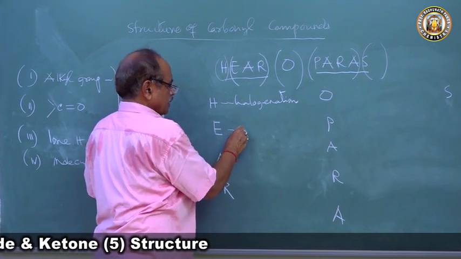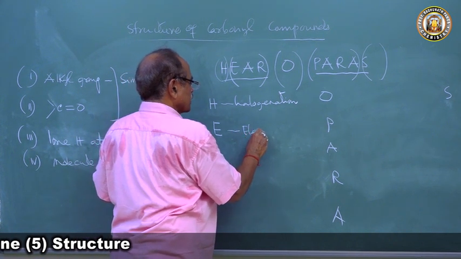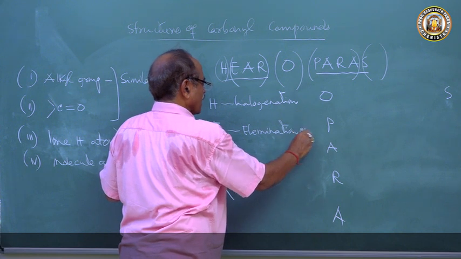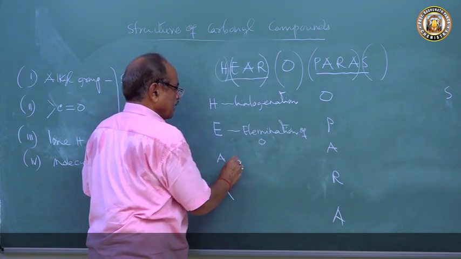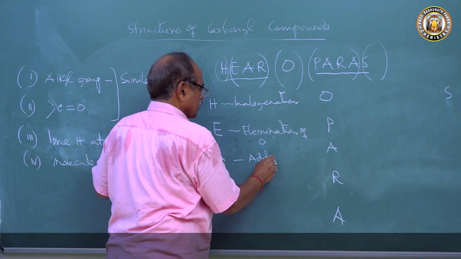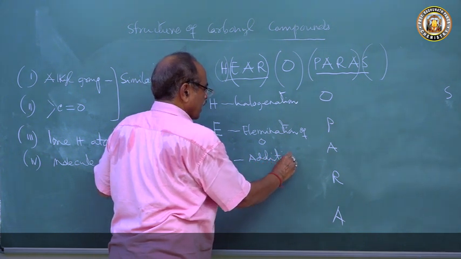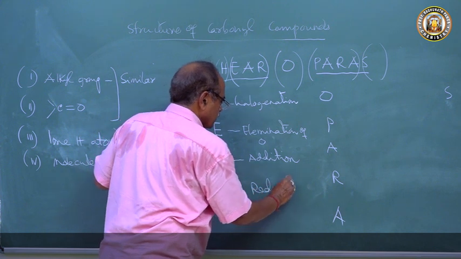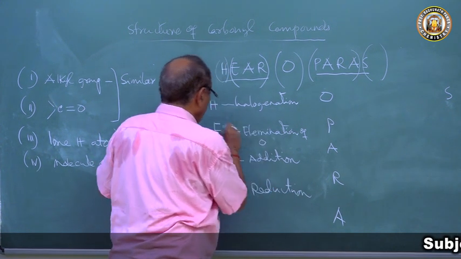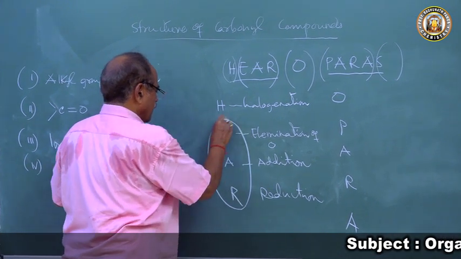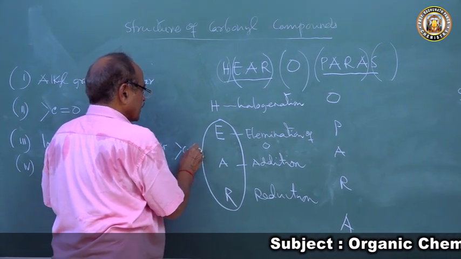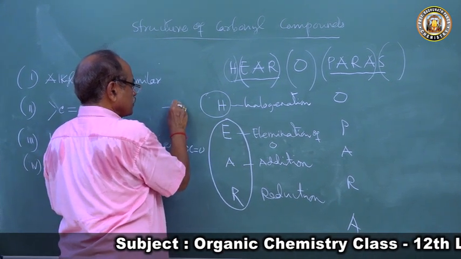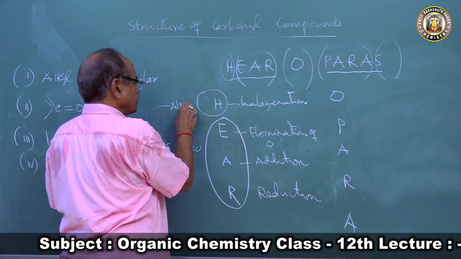And E is elimination of oxygen as water. And A, addition reaction, that is nucleophilic addition reaction. And R, there is pi bond, this is reduction reaction. So this EAR is a reaction of carbonyl group, and this H is a reaction of alkyl group.